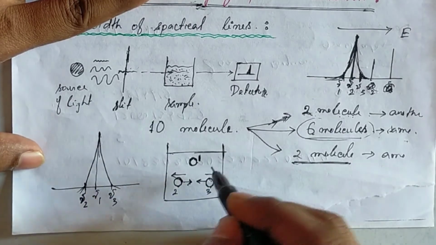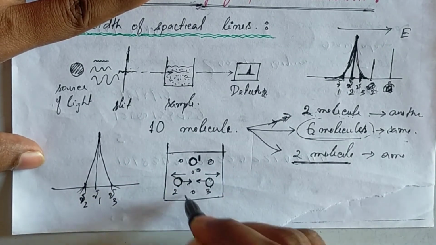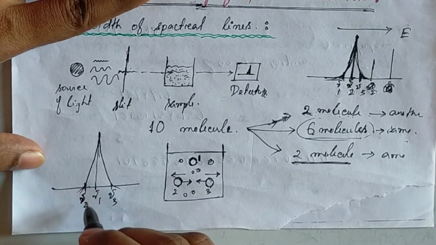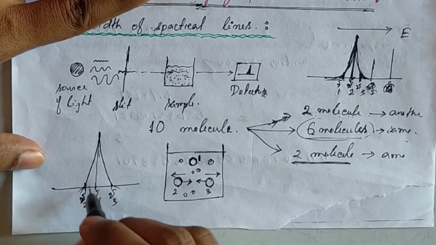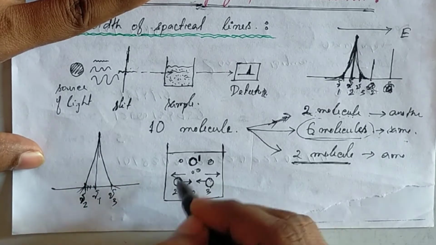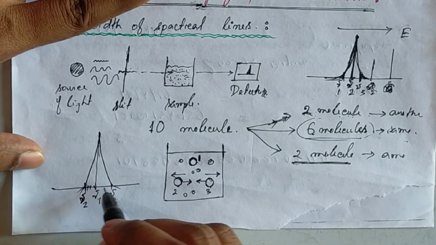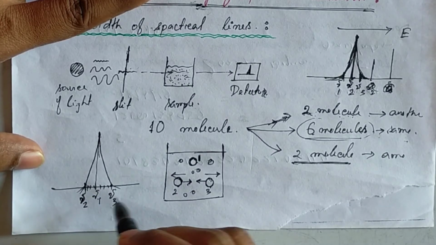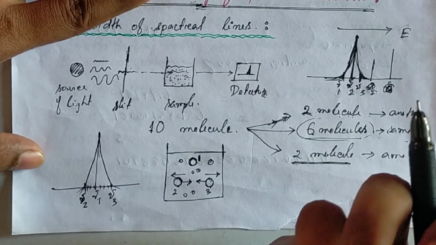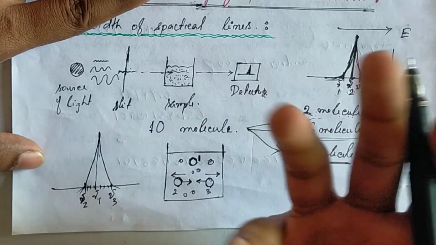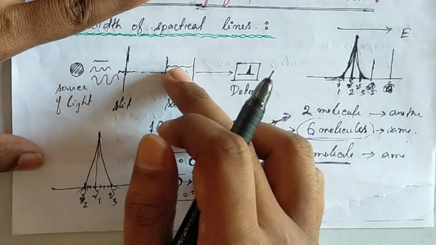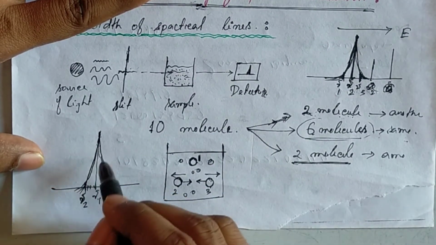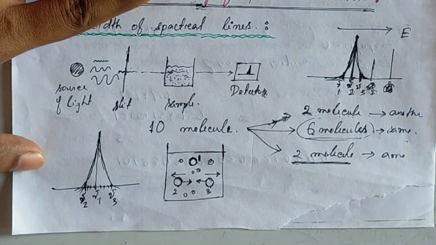And of course there will be some molecules in this sample which have energy between nu1 and nu2, and some molecules which have energy between nu1 and nu3. So those molecules will absorb the similar energy which is coming from the source of light. So there will be a broadening here due to the collision.